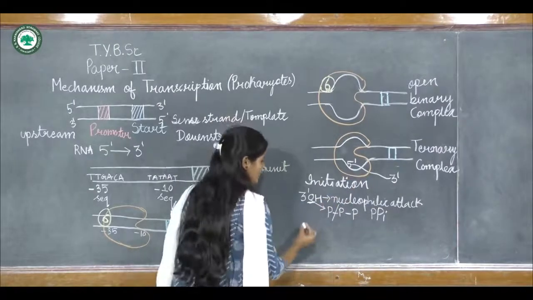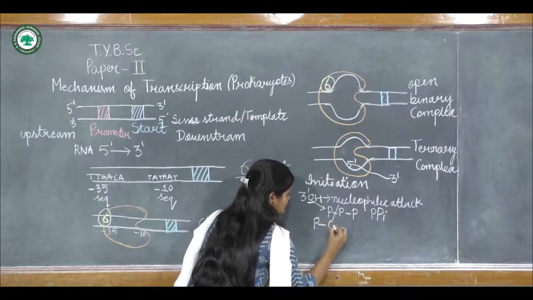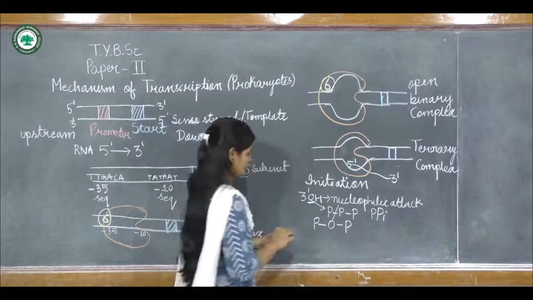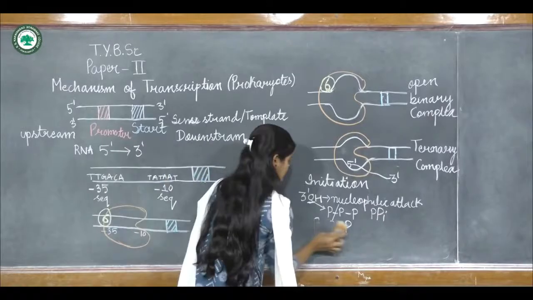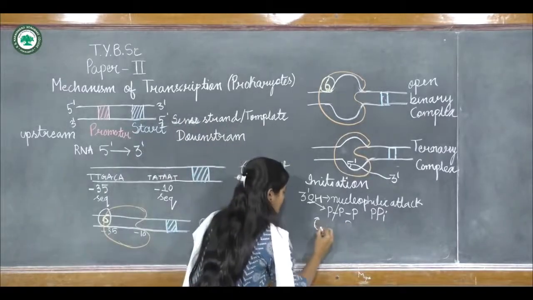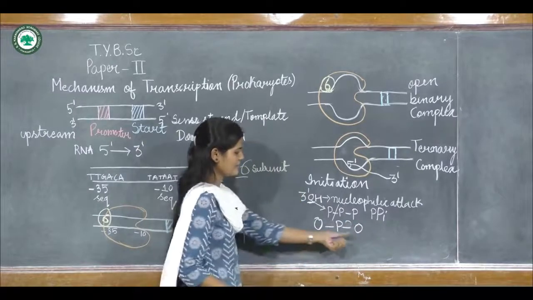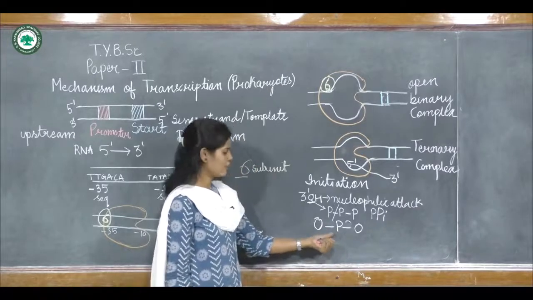So how will this be formed? This is the phosphodiester bond that contains only one phosphate group.